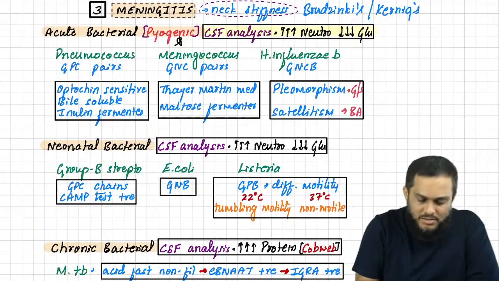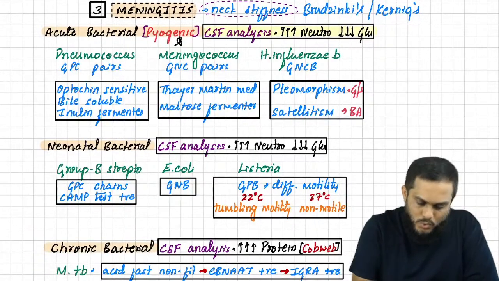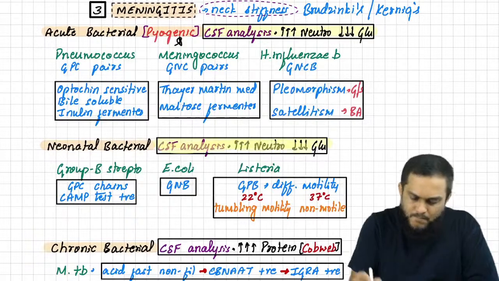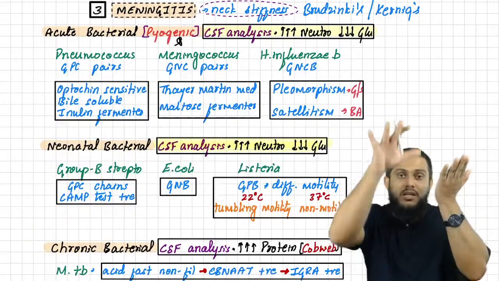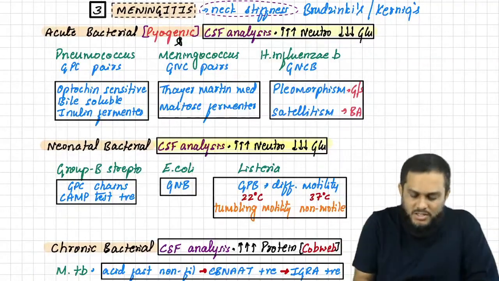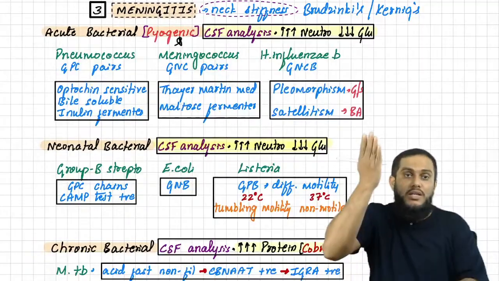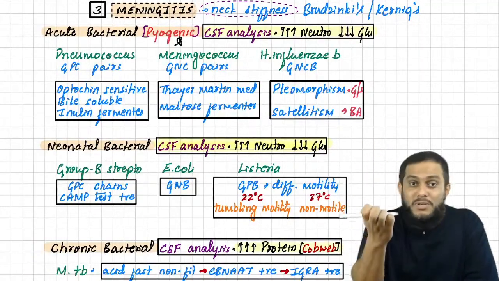Neonatal bacterial meningitis is also acute bacterial meningitis. Therefore, highly elevated neutrophils, highly decreased glucose. Same, both are acute. But in chronic bacterial meningitis, you have to remember highly elevated protein. Highly elevated protein precipitates due to gravity.